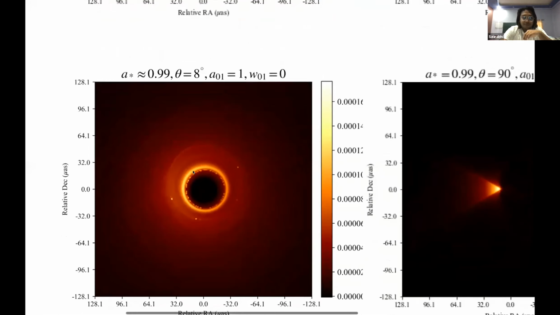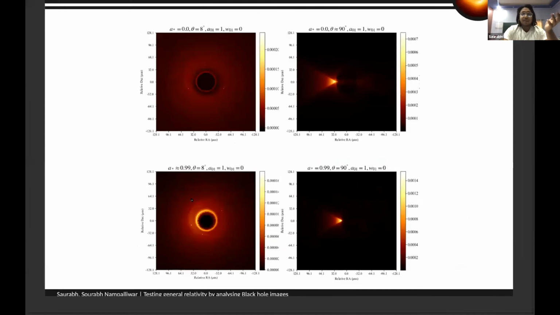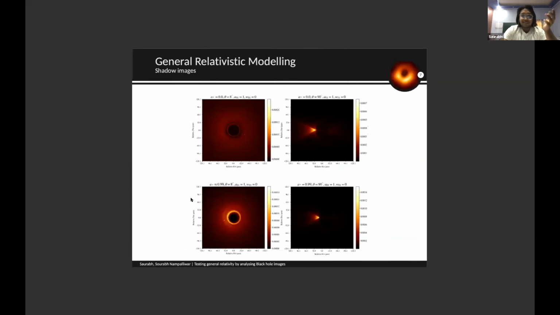So here we have a photon ring, which is the main essence of this whole thing. It explains that there are multiple images of that particular photon, which winds around infinite times and then comes back to the observer, which gives us another interesting phenomenon of gravitational lensing.